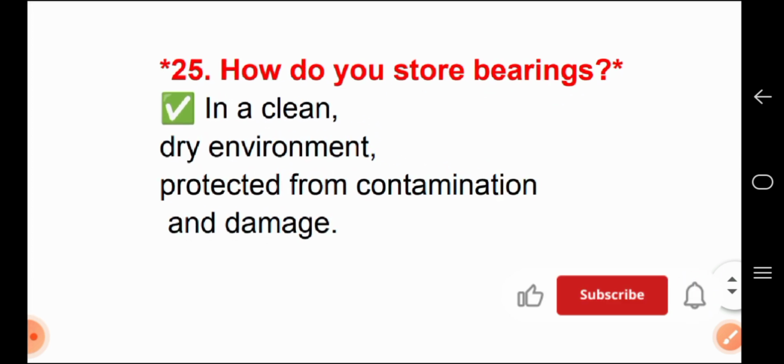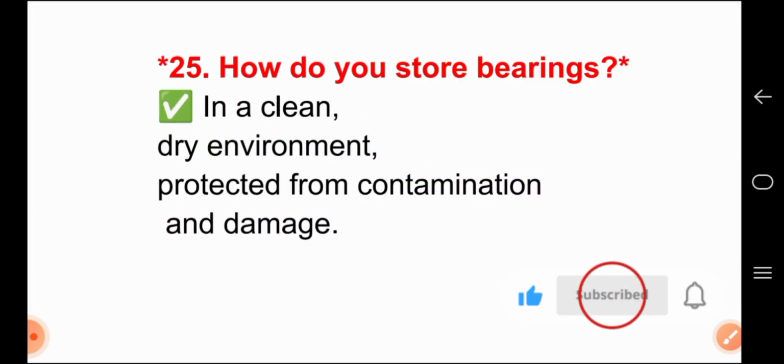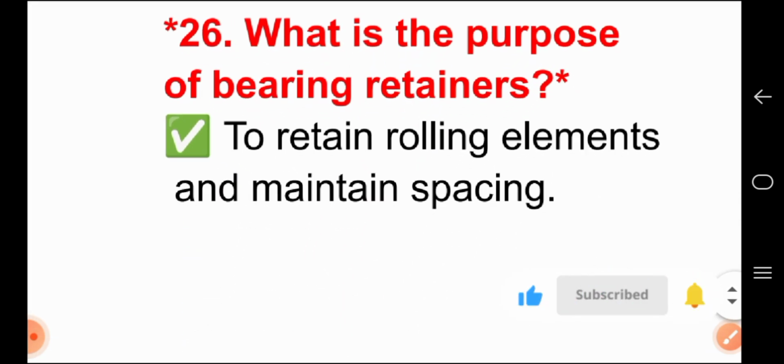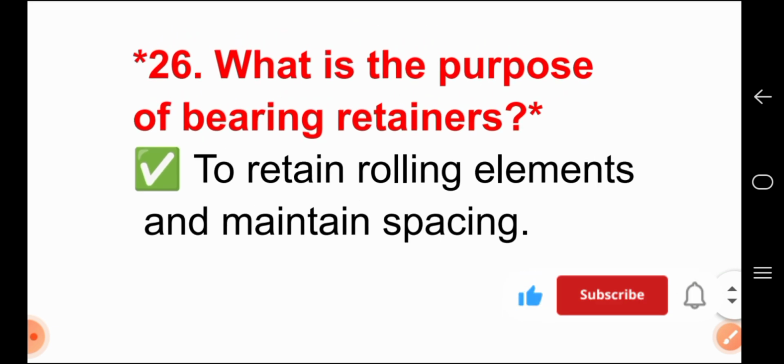Question number 25. How do you store bearings? For answer, in a clean, dry environment, protected from contamination and damage. Question number 26. What is the purpose of bearing retainers? For answer, to retain rolling elements and maintain spacing.